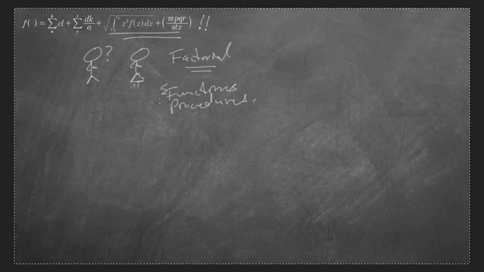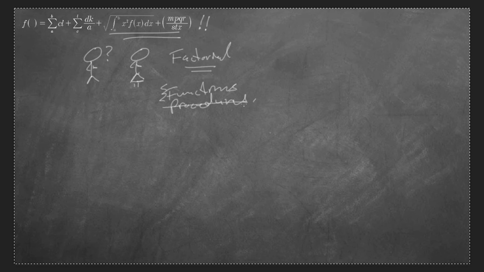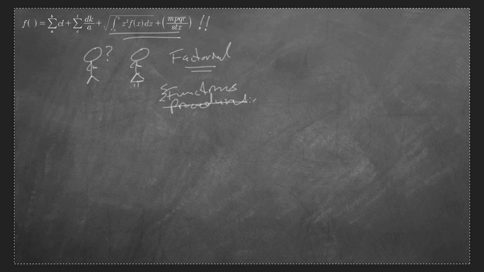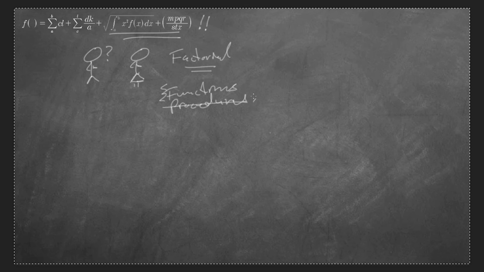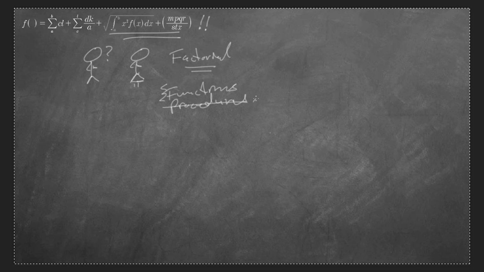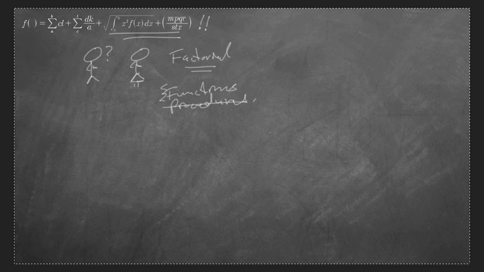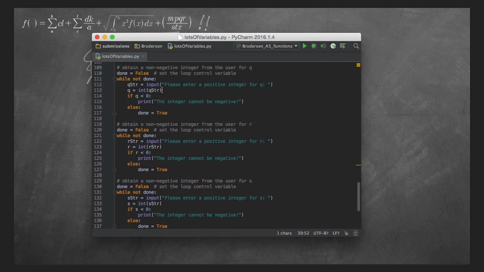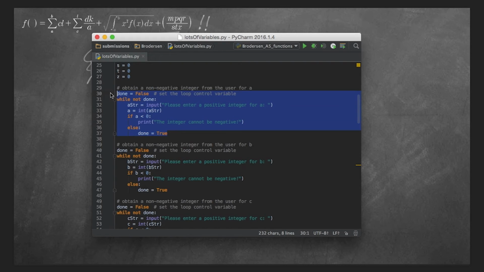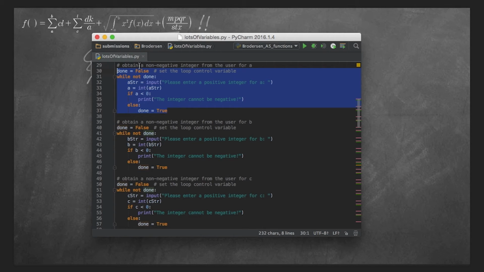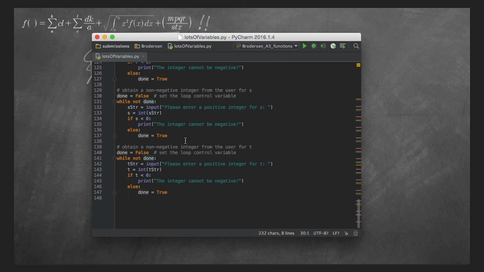Now, functions are available in Python, whereas procedures are not. The way that we know that something is a function is it will return a value, whereas procedures just simply do stuff. You'll understand that a little more as we explain it, okay? One of the advantages of a function is this little body of code, from here to here, which can be turned into a function, and then we can write a single line of code that repeatedly uses it to get the input for every single thing we're working from.